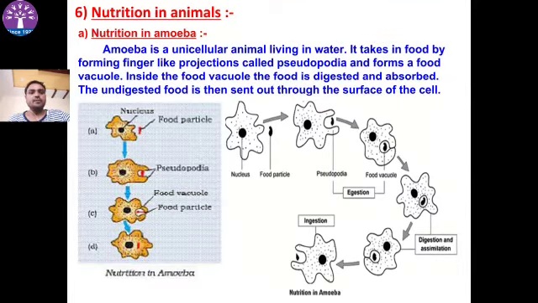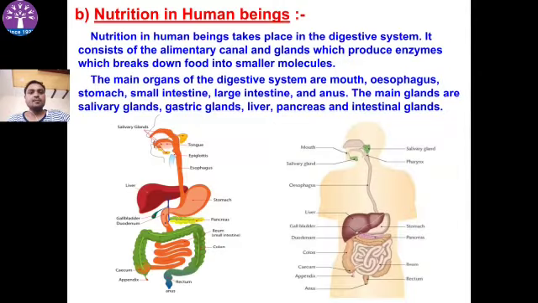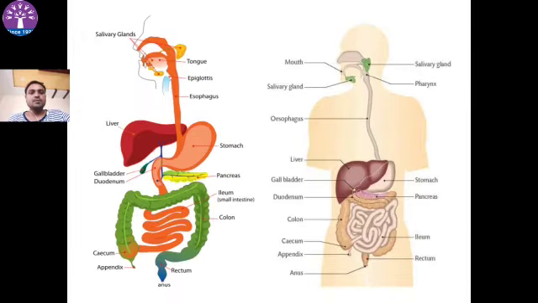Nutrition in animals. First, amoeba. Amoeba is a holozoic unicellular animal living in water. So various steps take place in amoeba. They have finger-like projections called pseudopodia to engulf the food particles. Nutrition in human beings. The various organs involved in the human digestive system are mouth, esophagus, stomach, small intestine, large intestine and anus. The glands involved are salivary glands, gastric glands, liver, pancreas and intestinal glands. So this is the structure of the digestive system in human beings.